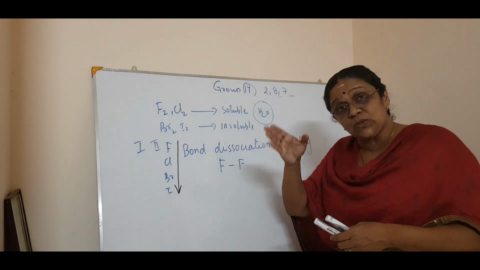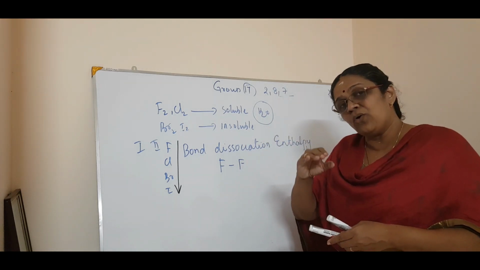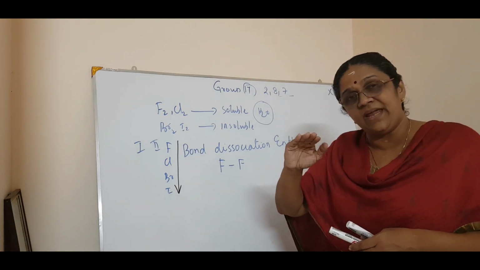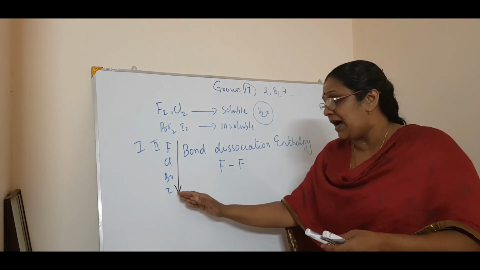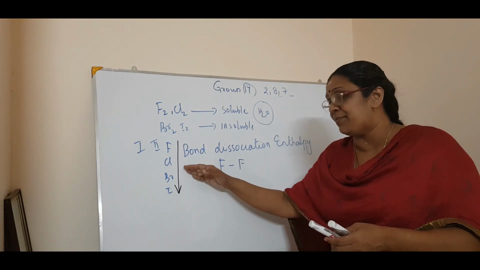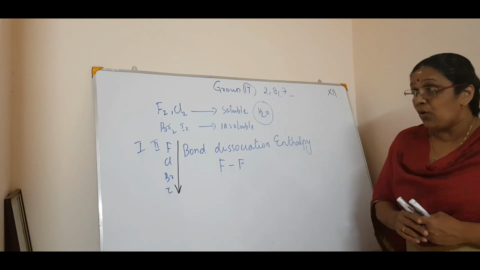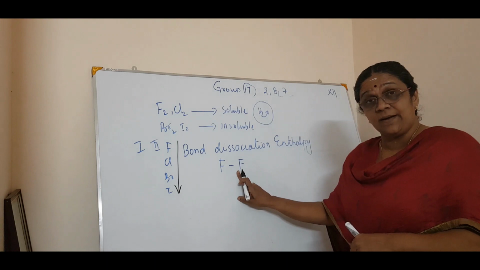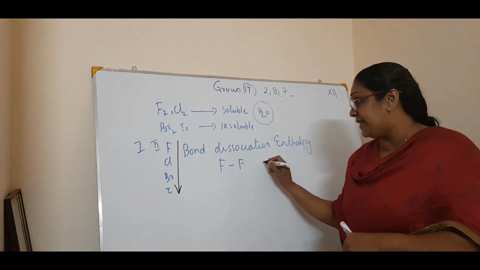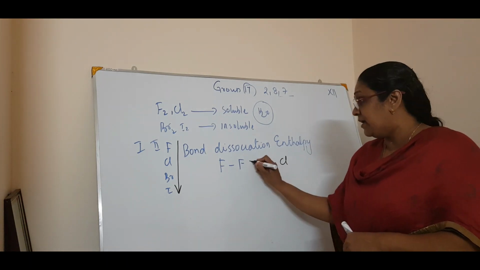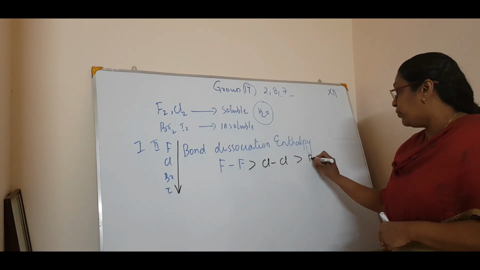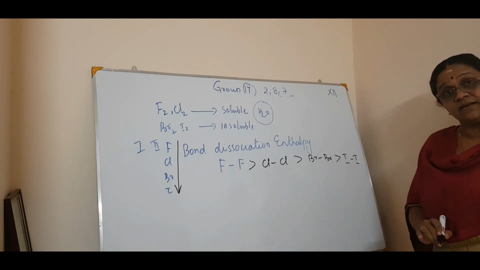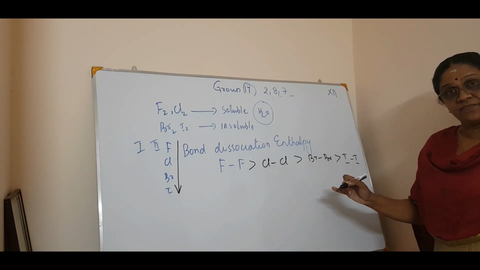You can easily dissociate the bond, isn't it? So, logically, you can say from top to bottom, the bond dissociation enthalpy decreases. That is why iodine can easily dissociate rather than bromine, then chlorine and fluorine. So, in that logic, we can say that fluorine has the highest bond dissociation enthalpy, then chlorine, which is again greater than bromine, which is again greater than iodine, isn't it? That is a trend. Okay.